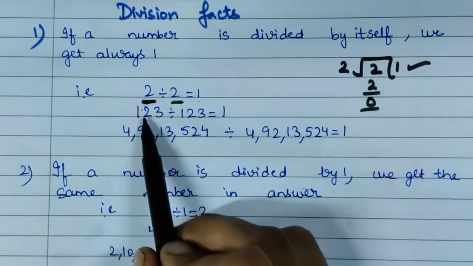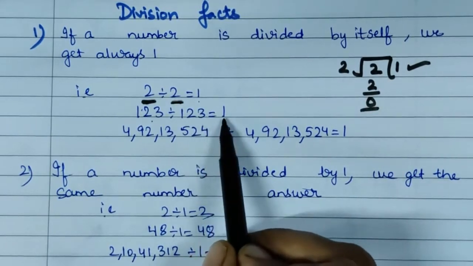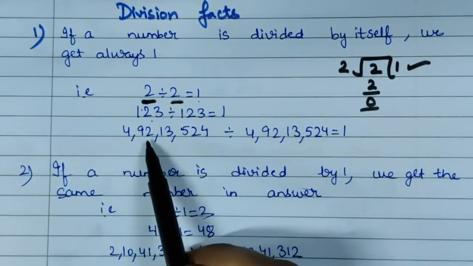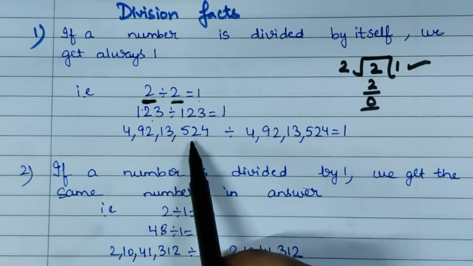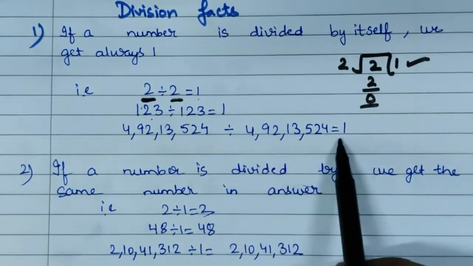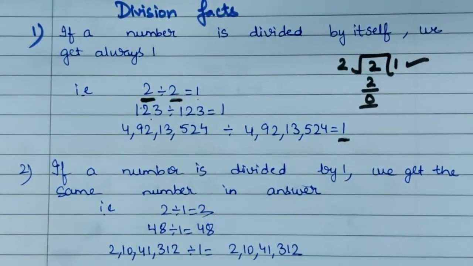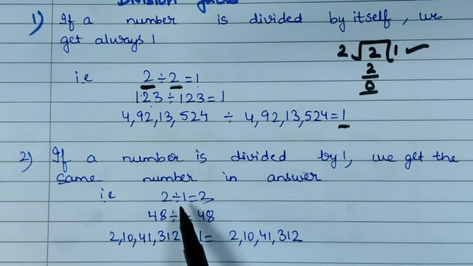For example, 123 divided by 123 is 1. Then 4 crore 92 lakh 13,524 divided by itself, we get 1.